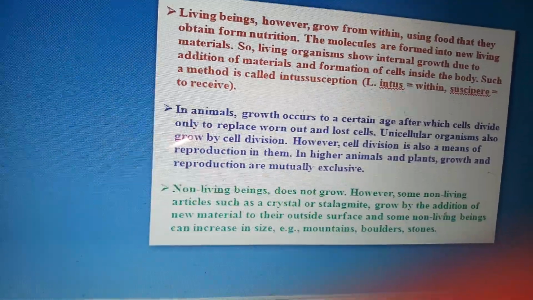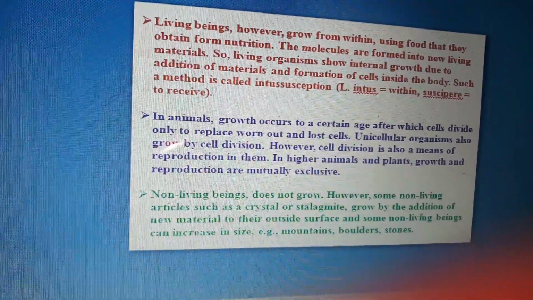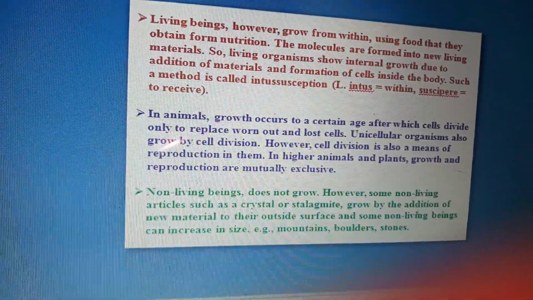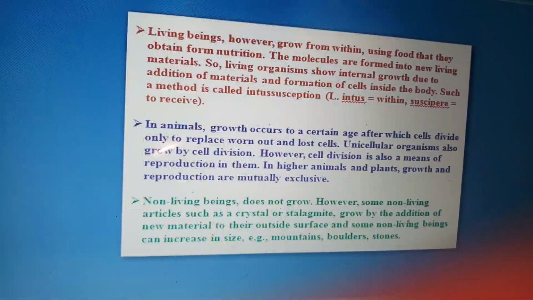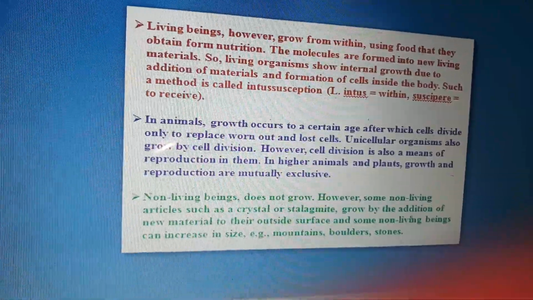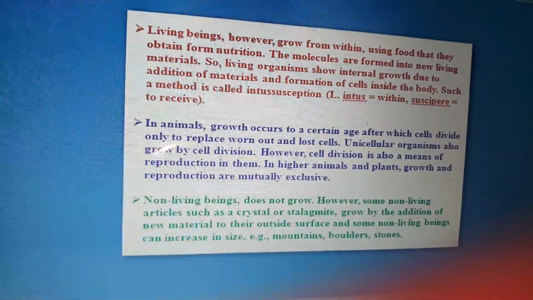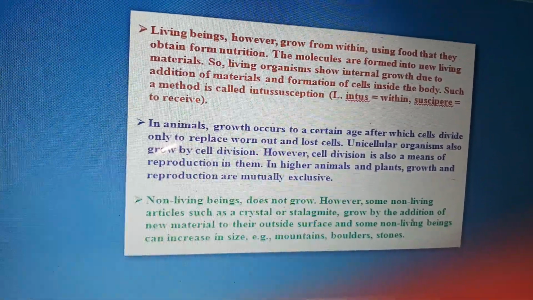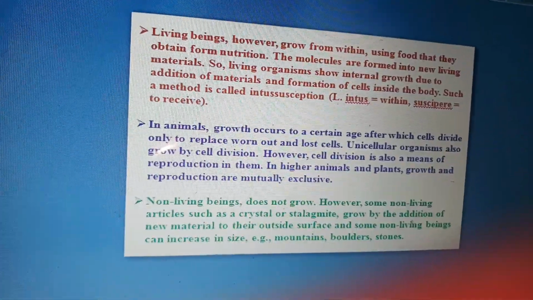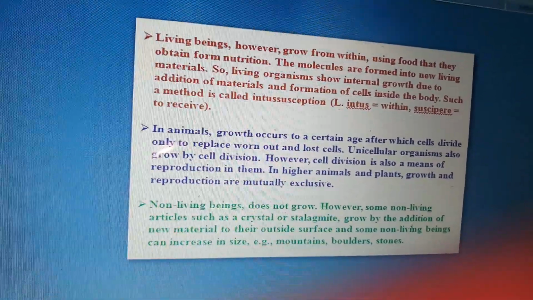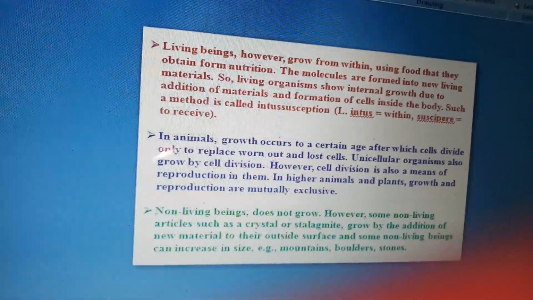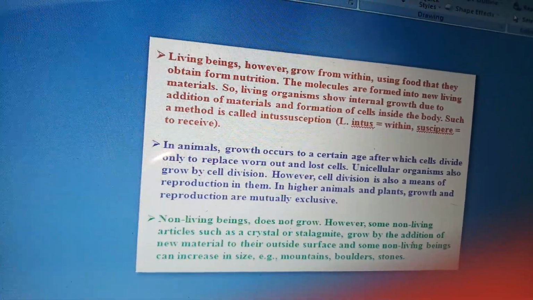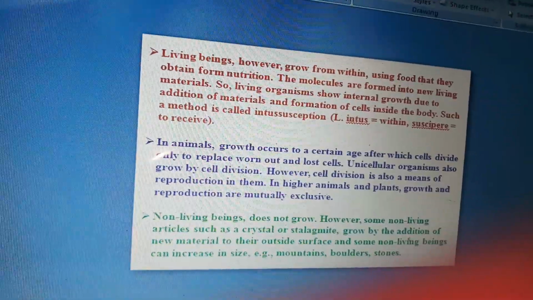Such a method is called intussusception. Intus means within, susceptio is to receive. So this is a new term maybe for you, intussusception. Living organisms show internal growth due to addition of materials. It means that we grow internally. We don't grow externally only. It doesn't mean that we only grow in height or in size.